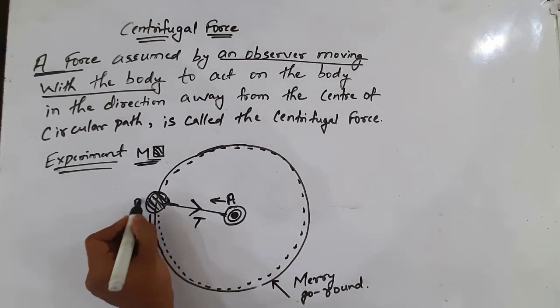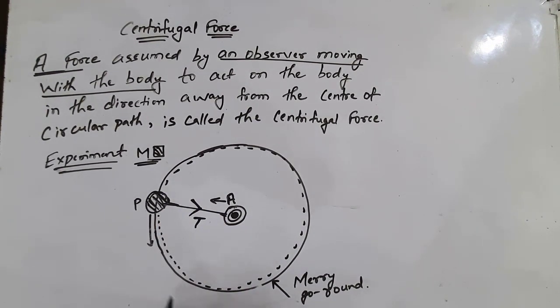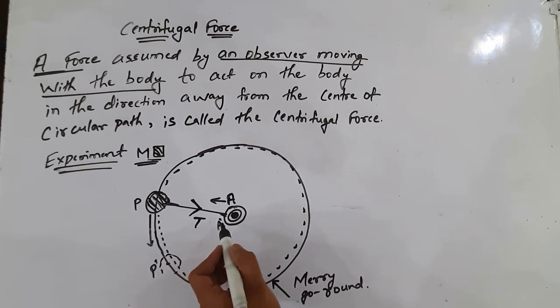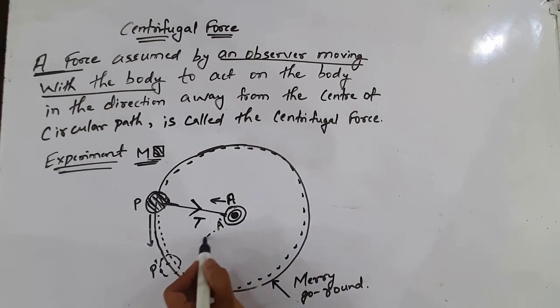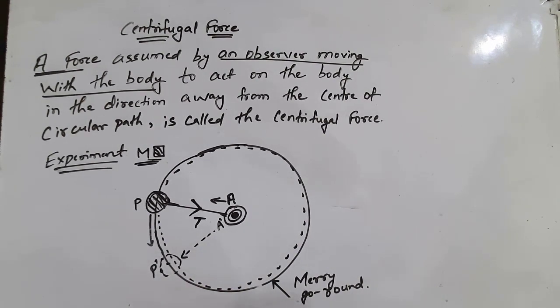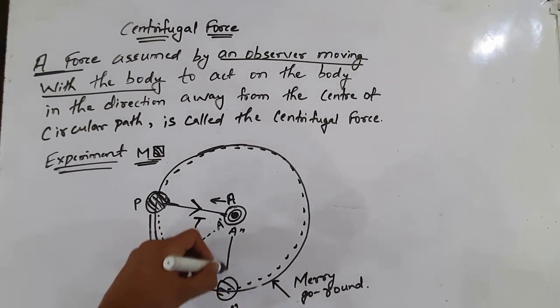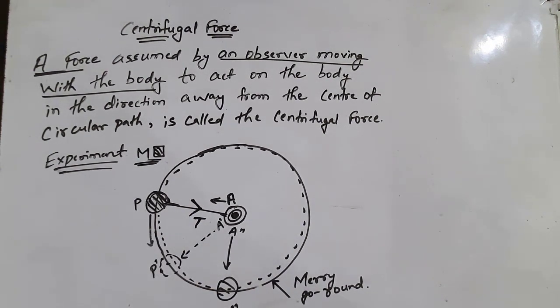Let's suppose the initial position of the ball is P. After some time the ball reaches position P dash, and the person also changes position, and again he sees the ball in front of him. When the ball comes to position P double dash, the person reaches this point, and again he sees the ball in front of him.